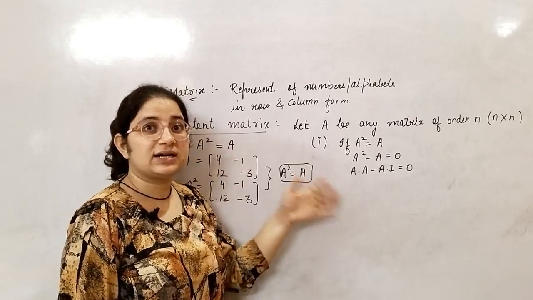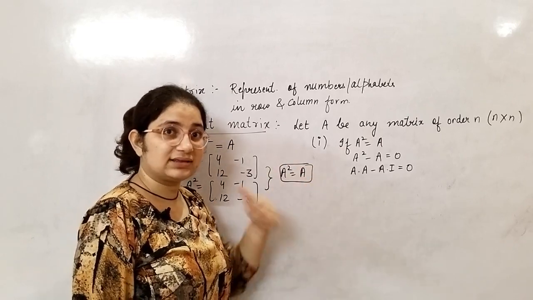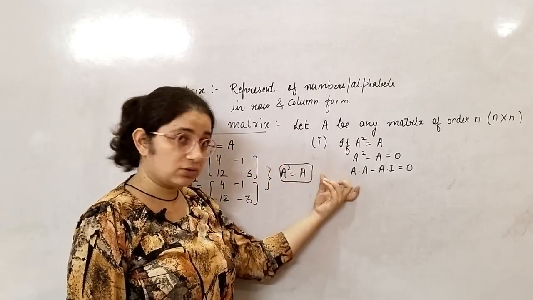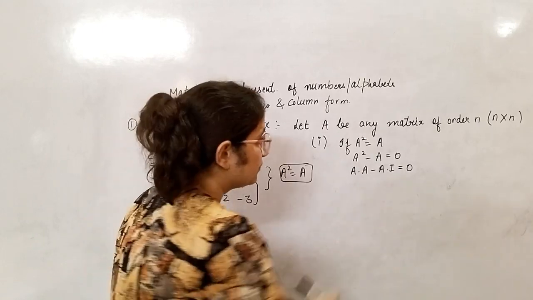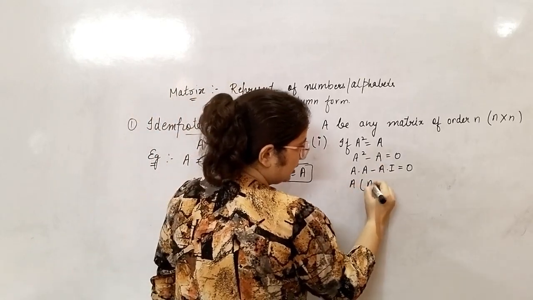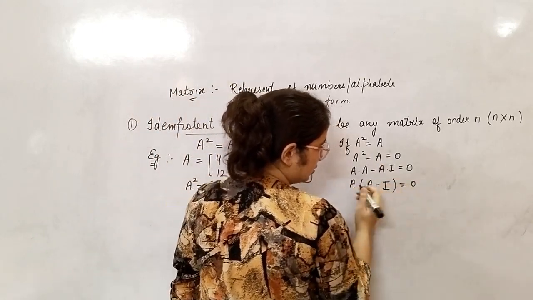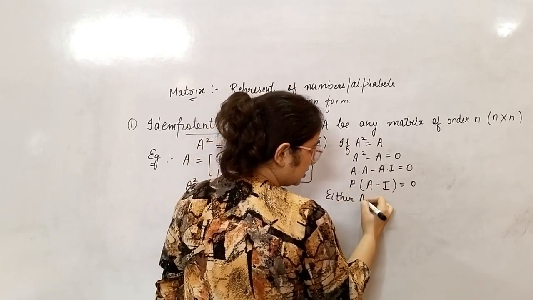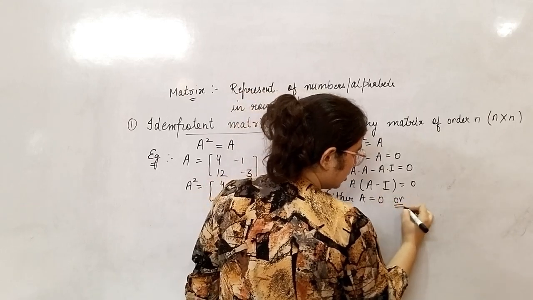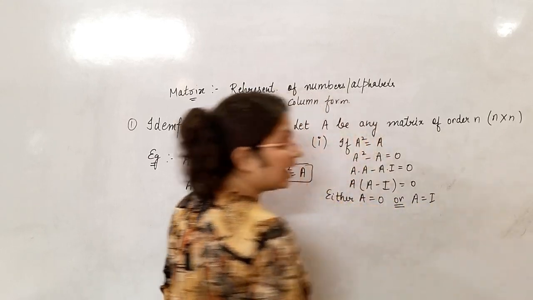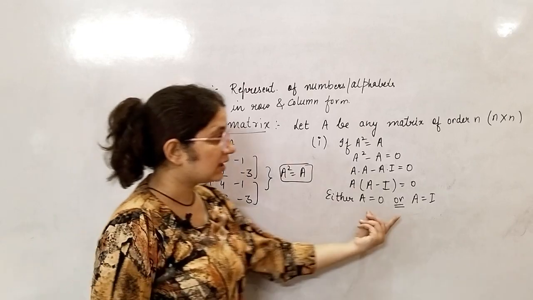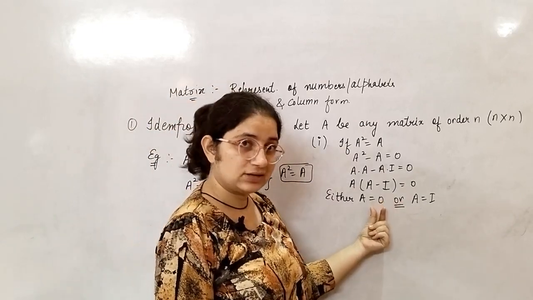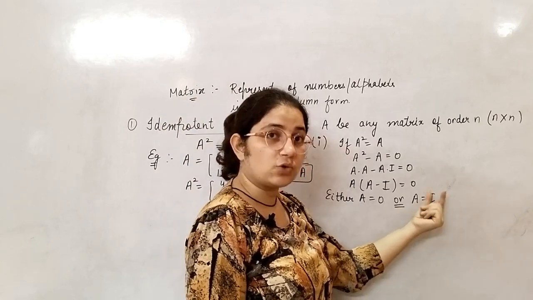It is possible कि जिस मैट्रिक्स को लेके आप ये सारी प्रॉपर्टी चेक करो, in that case commutative property holds, उसमें कोई प्रॉब्लम नहीं आएगी. But if it is not holding then I am doing that case. तो take out A common, A times (A minus identity) is equal to 0. Now this is possible if either A is equal to 0 or A is equal to identity. So from here what can you conclude about the eigenvalues of A? Eigenvalues of the 0 matrix is 0 and eigenvalues of the identity matrix is always 1.